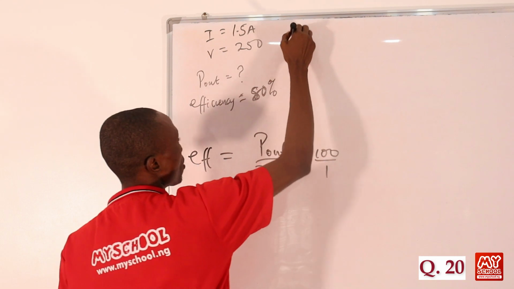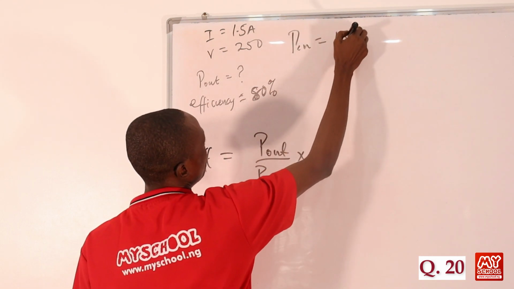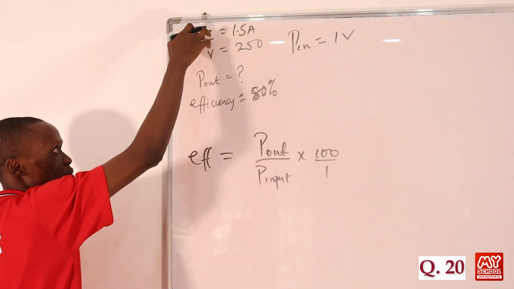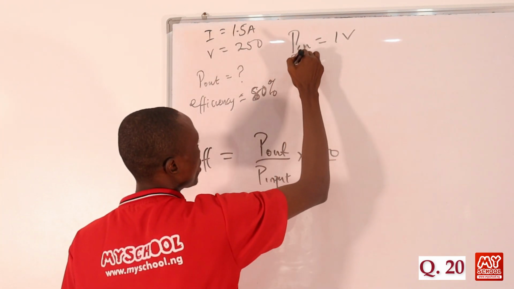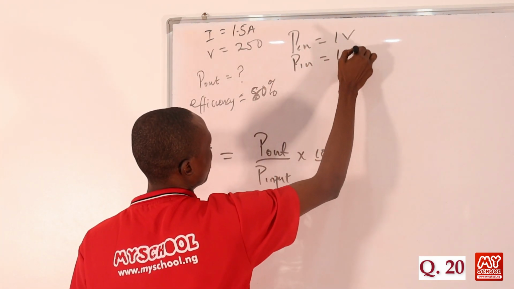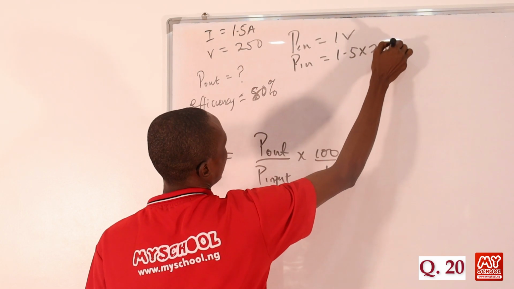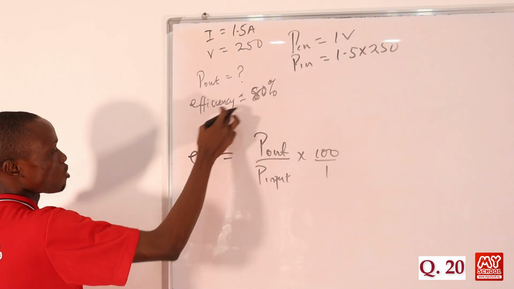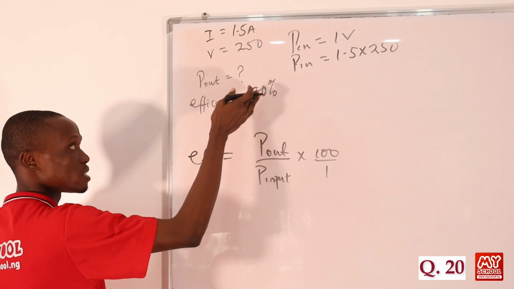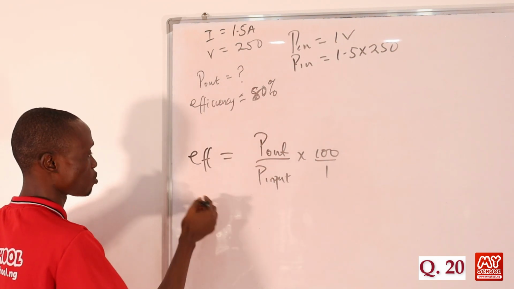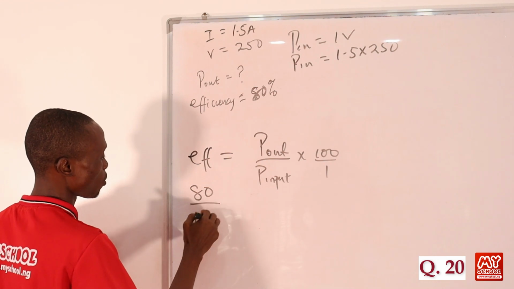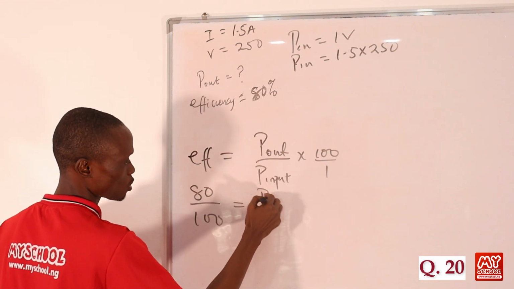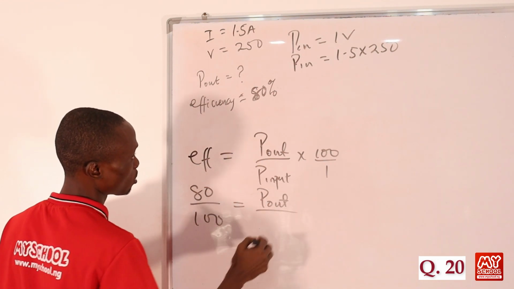But remember that power input is equals to IV, right? So we are given current and we are given voltage. So that power input IV is equals to 1.5 times 250. So let's leave it there. So let us substitute. Now remember, we are given efficiency to be equals to 80%, and 80% means 80 over 100. So we have 80 all over 100 is equals to power output, which is what we are looking for.